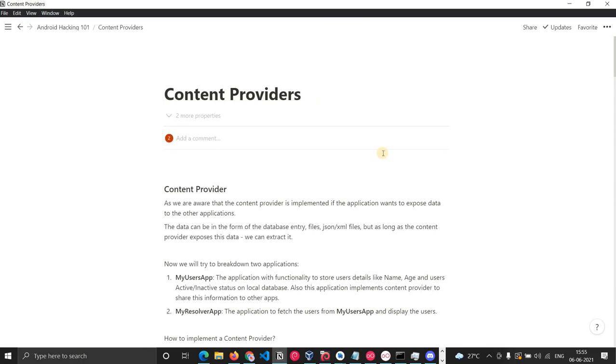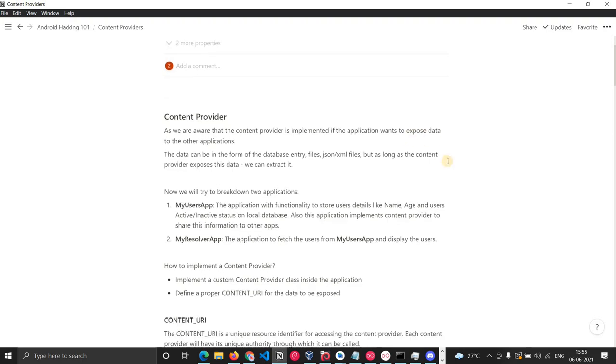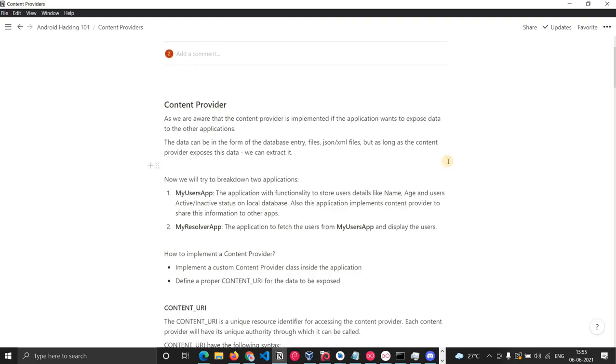So what are content providers basically? Content providers are used whenever your application wants to share some data with another application. You can share any data which is within your database, or you can share files and other things with other applications. Here I have developed two applications, and we will look into the code and how they function.